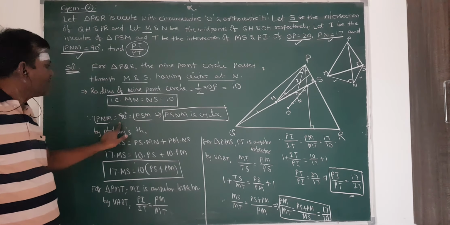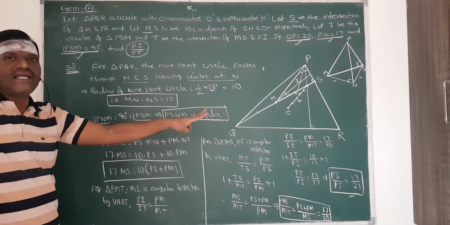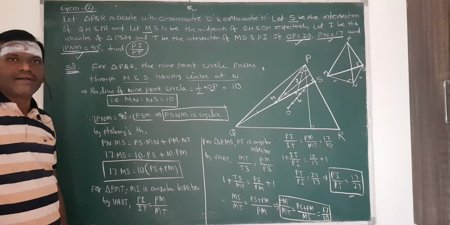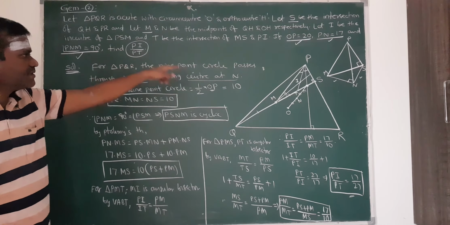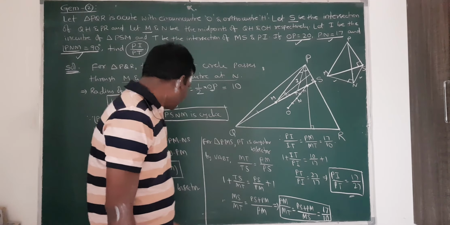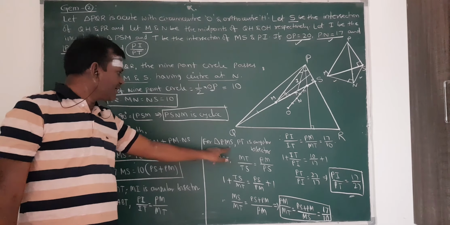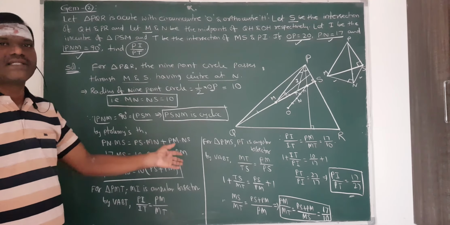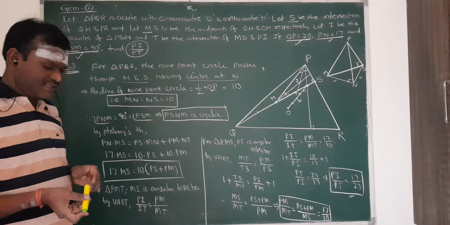Angle P and M is 90 degrees, given, so that's why this is a cyclic quadrilateral. Then in that cyclic quadrilateral I know the 3 side lengths, so I applied Ptolemy's theorem here to get a relation. After that, my aim is to find this one. If we observe, Pi and Pt terms are there, so angle bisectors are either. That's why I applied the angle bisector theorem, 2 times for 2 triangles: in triangle PMS and in triangle PMT. So that I got the result. So the answer is 17 by 27. This is a very beautiful question.